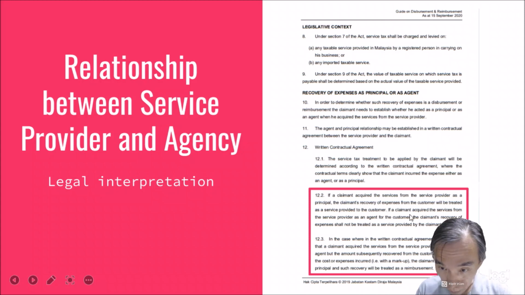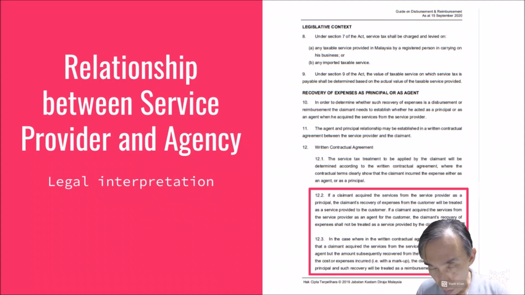So if the claimant acquires the service from the service provider as an agent for the customer, then the claimant's recovery of the expenses shall not be treated as a service, because naturally the agent cannot decide which plumber. It's just that the owner will say, okay, my tenant complained to me, you go and look for the plumber, this plumber, I already told him, you're going to call him.